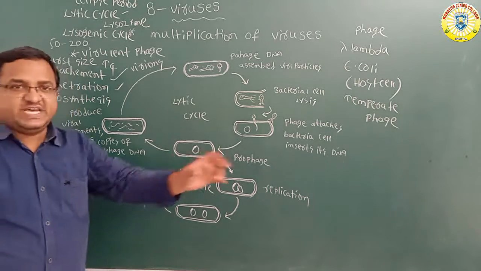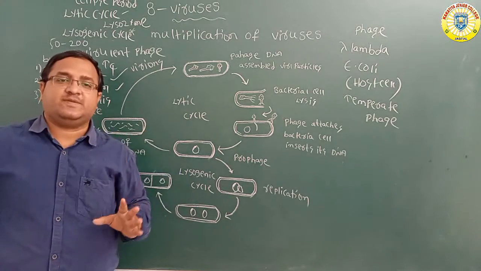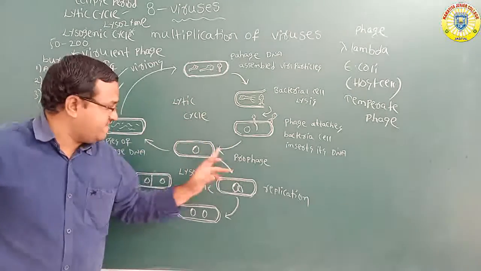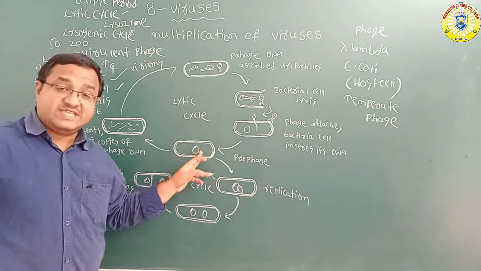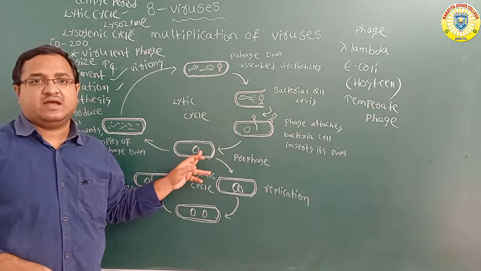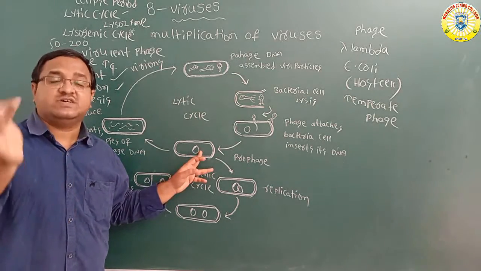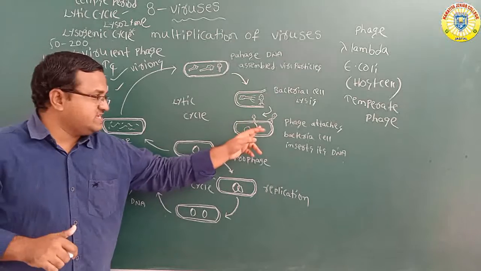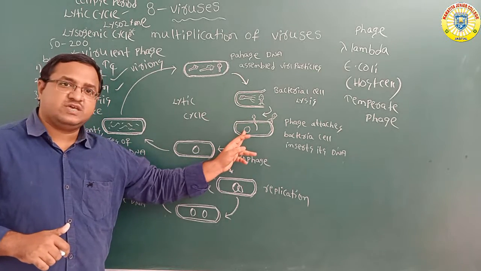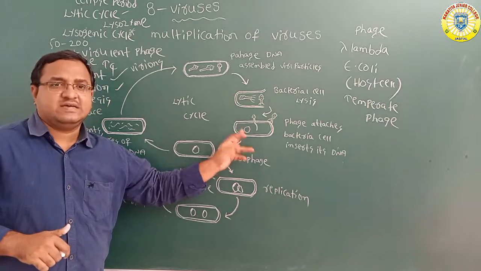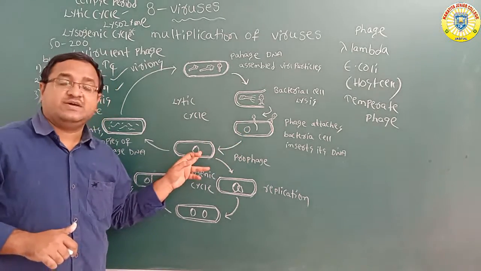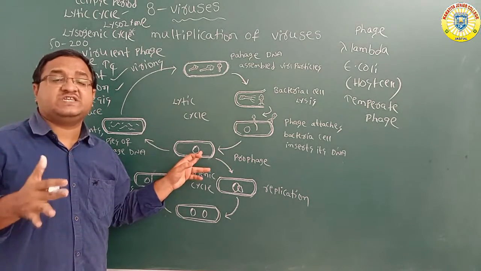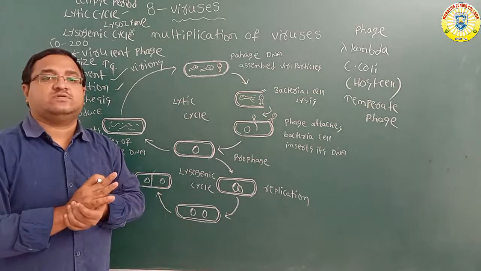The phage DNA becomes a part of the bacterial circular DNA and remains latent, inactive.